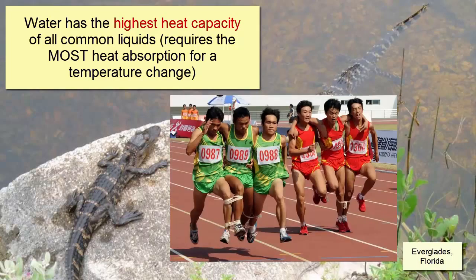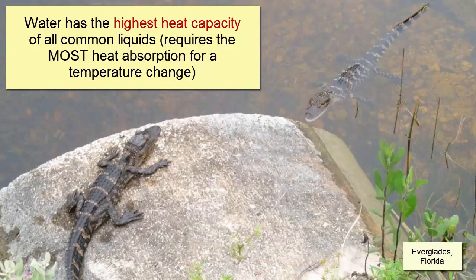Think about locking arms with your fellow classmates and then trying to run a race. You'll always be slower than those running separately. We experience different heat capacities when we are outside on a hot day.